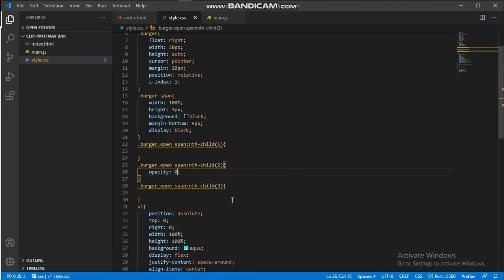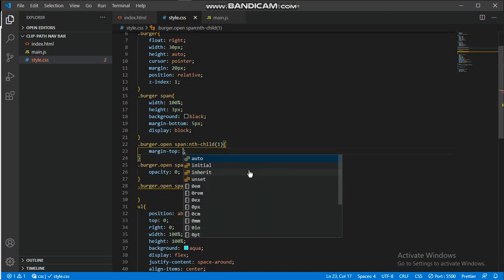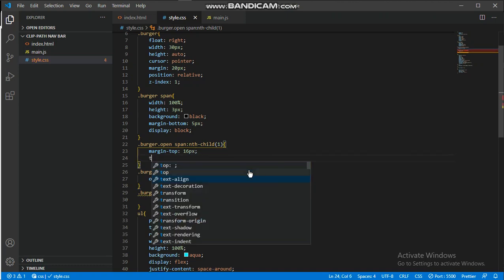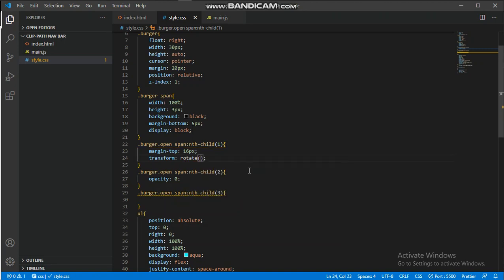Now we want these two to form an X when they are being clicked, right? So what we'll just do, we'll say margin top, give it the margin top of 16 pixels, then transform rotate property that will allow you to rotate to an X or something, rotate 45 degrees.